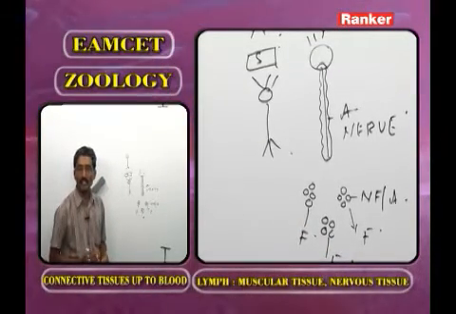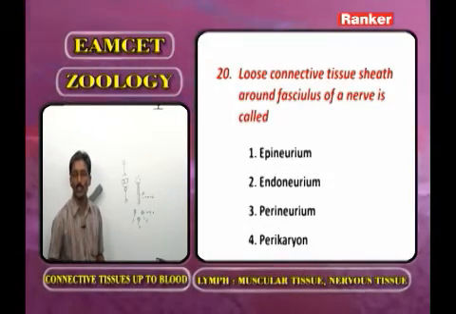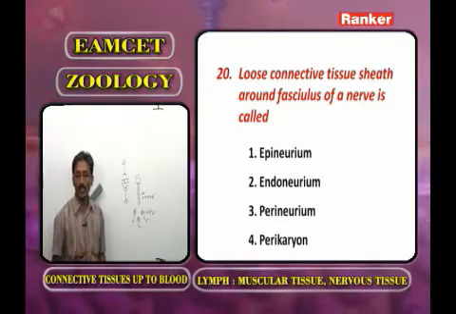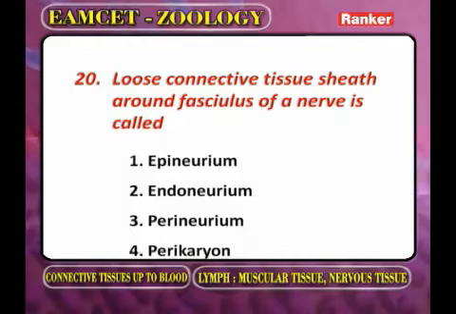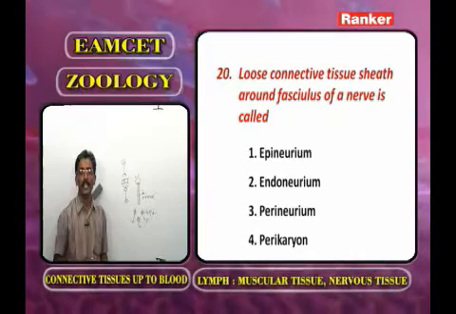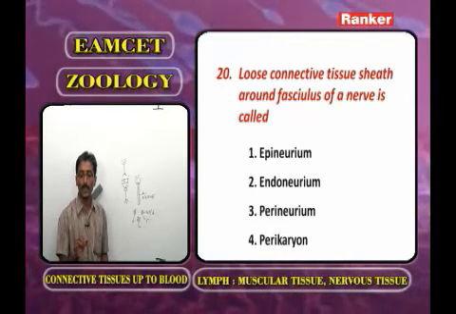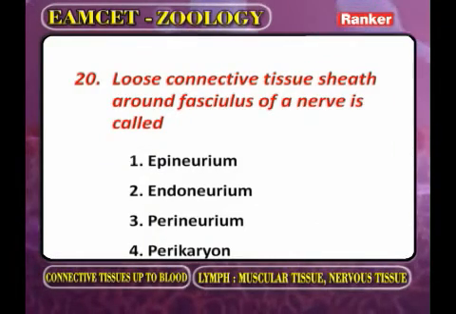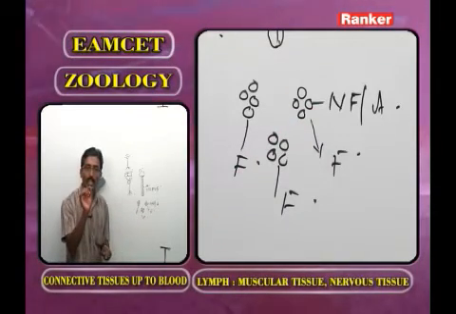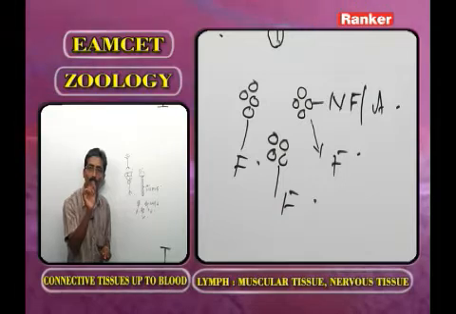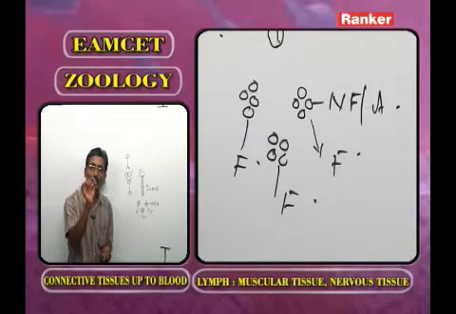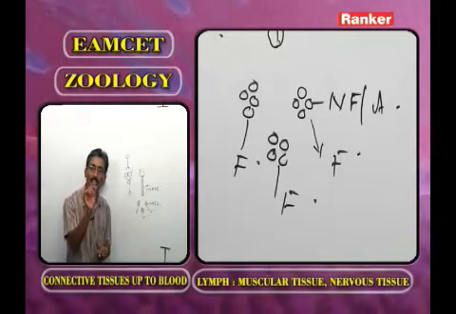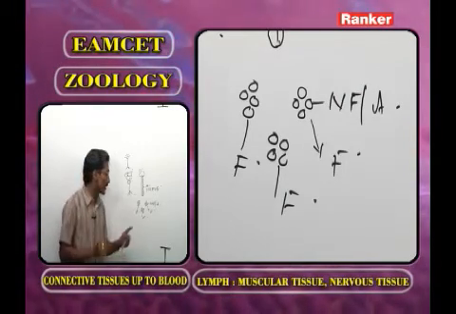Here, what is the question? The loose connective tissue sheath around the fasciculus of a nerve is called: one is epineurium, the second endoneurium, the third perineurium, and the fourth pericardium. Now as we observe, the nerve fiber is covered and protected by a connective tissue sheath called endoneurium. The bundle of nerve fibers we call a fasciculus, covered and protected by perineurium.